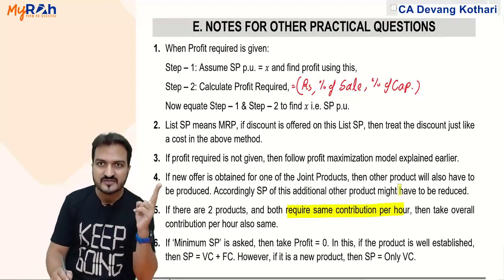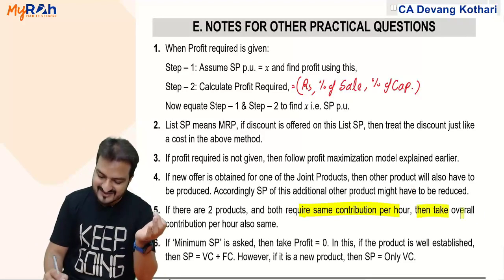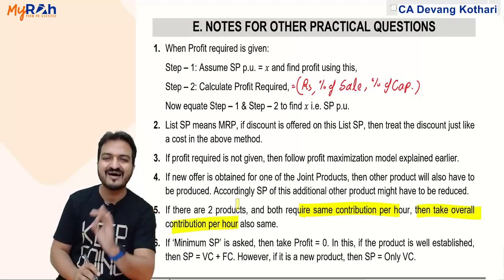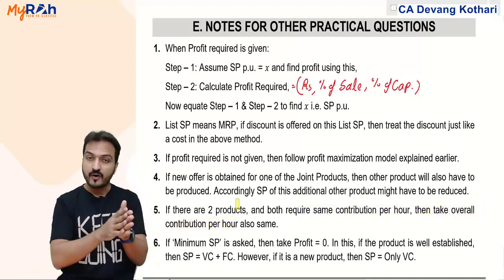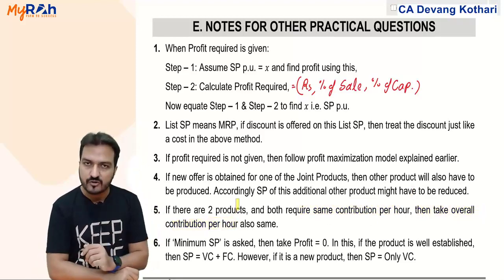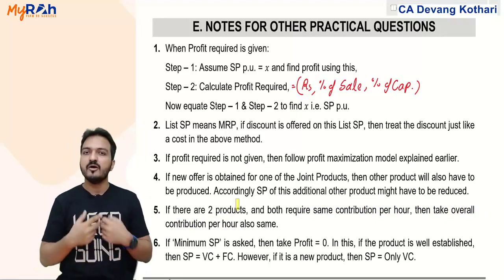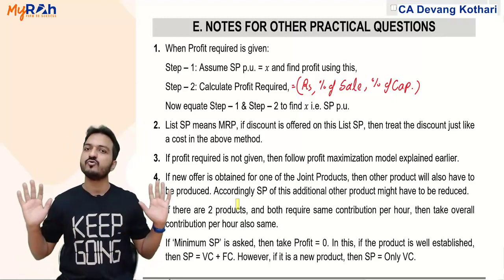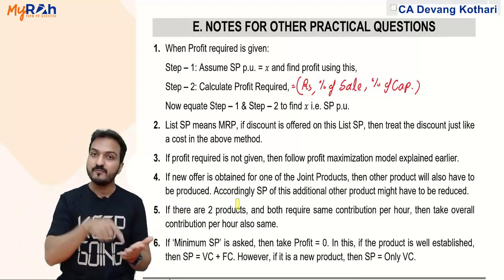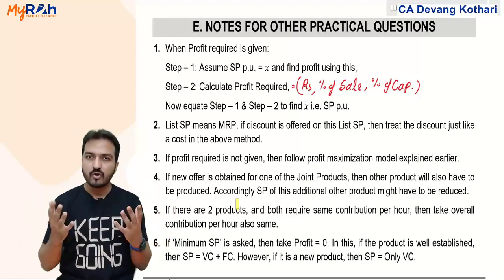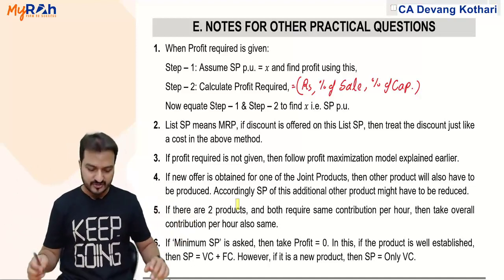Now, if both products require the same contribution per hour, then take the overall contribution per hour also the same. Naturally, if product A gives 2 rupees per hour contribution, product B also gives 2 per hour, meaning the overall contribution will be the same 2 rupees per hour. That is my logic here.